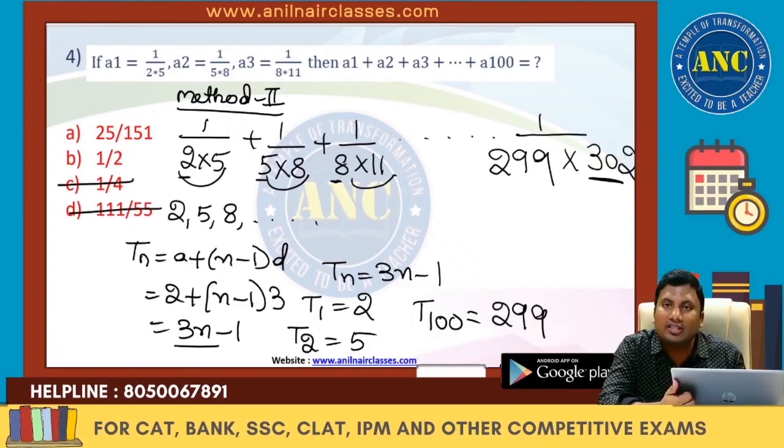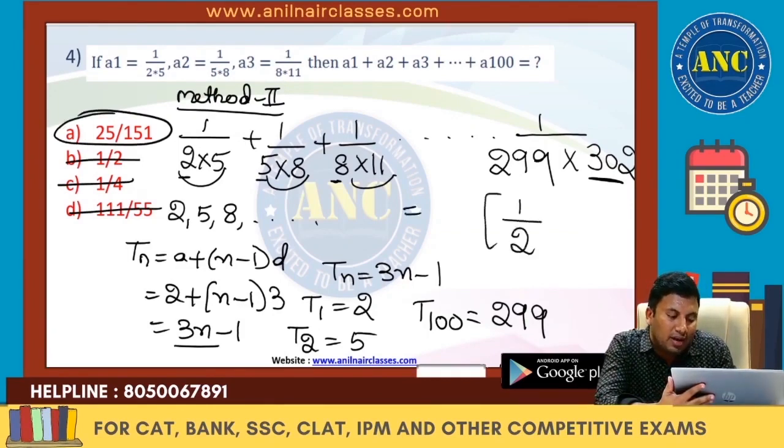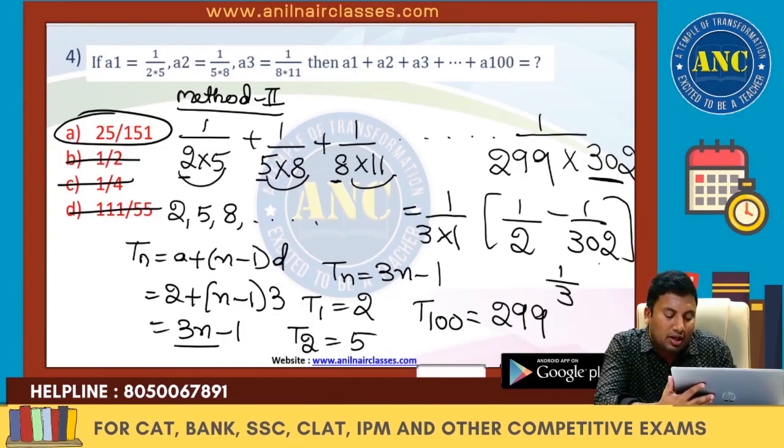These are eliminated. 1 by 2 is 50%, not at all possible. So 25 by 151. So the answer is nothing but, write down the first term as well as the last term: 1 by 2 minus 1 by 302. 1 by 3 into 1 by 3 into 302 minus 2, 300 divided by 302.